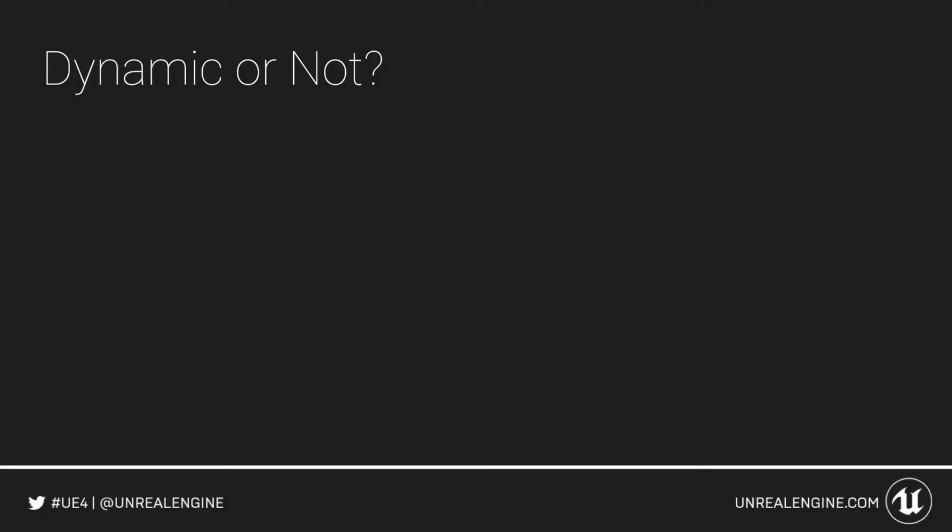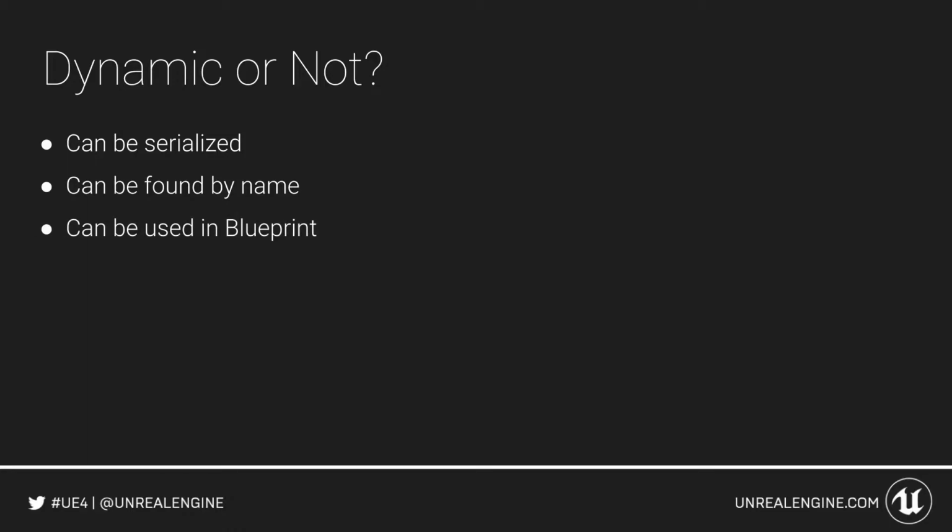The first thing to know about delegates is that they can be dynamic or non-dynamic in Unreal. What does this mean? A dynamic delegate can be serialized. It can be found by its name rather than just having to be compiled against. And crucially, it can be used in Blueprint. So if you need to use a delegate in Blueprint, it needs to be a dynamic one. And it is also less performant as a result of all this serialization and being able to be found by name. It's not a direct C++ call.